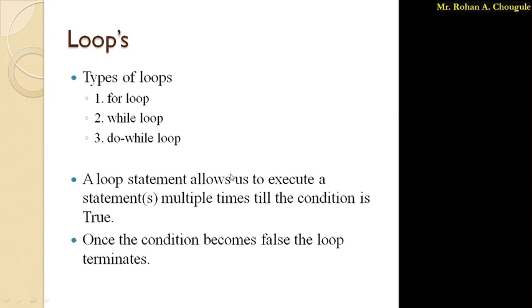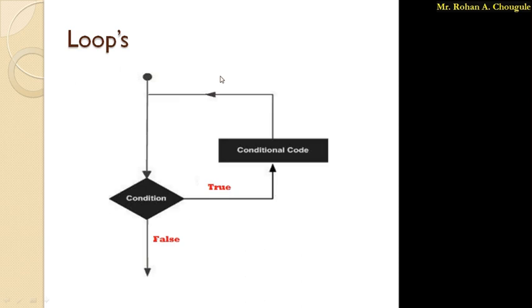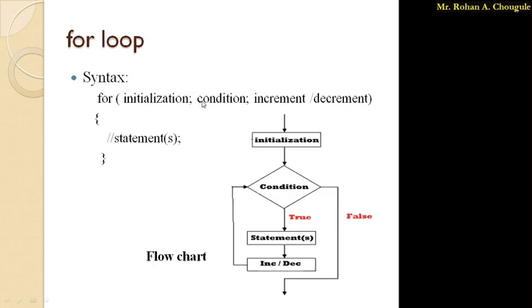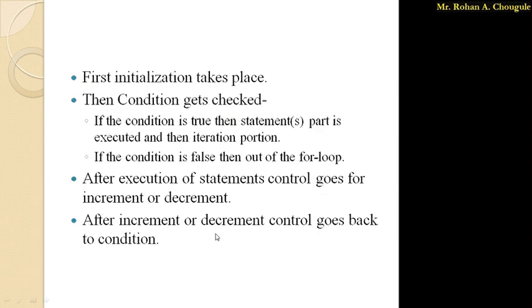So the loop will go on continuing till the condition is true, and once the condition becomes false, your loop will get terminated. So this is a flowchart for the general loop system. And this is a for loop. This one is a simple syntax for the for loop. Then this is a flowchart.